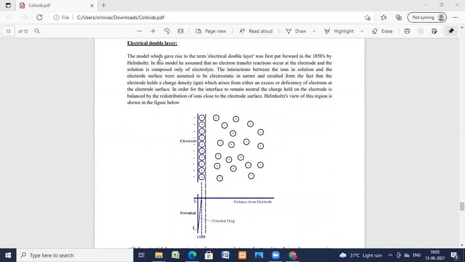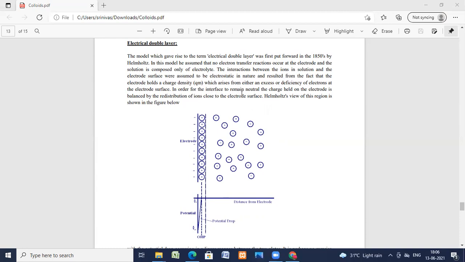The electrical double layer. The electrical double layer was first put forward in the 1850s by Helmholtz. In this model, no electron transfer reaction occurs at the electrode and the solution is composed of ions. So the interaction between the ions in the solution and the electrode surface is assumed to be electrostatic in nature and results from the fact that the electrode holds a charge density which arises from either excess or deficiency of electrons at the electrode surface.